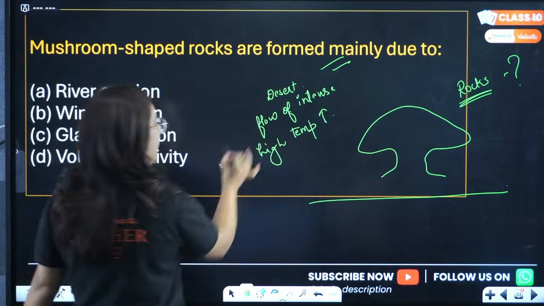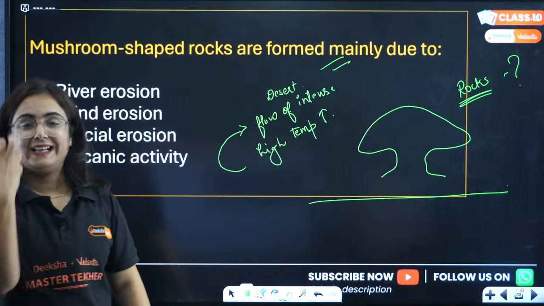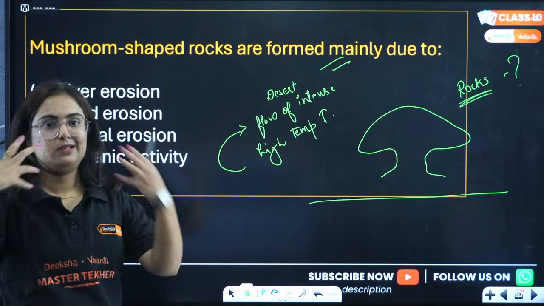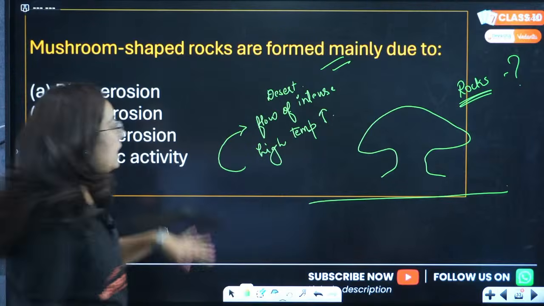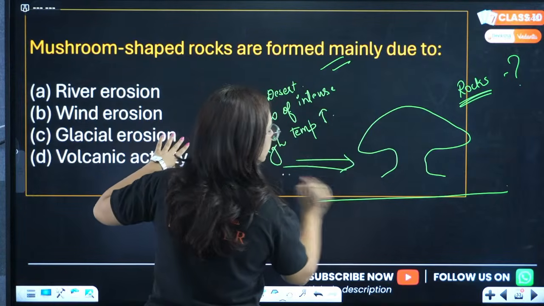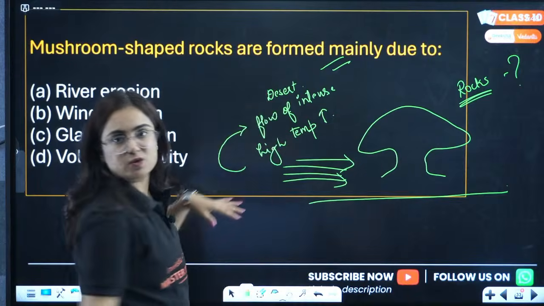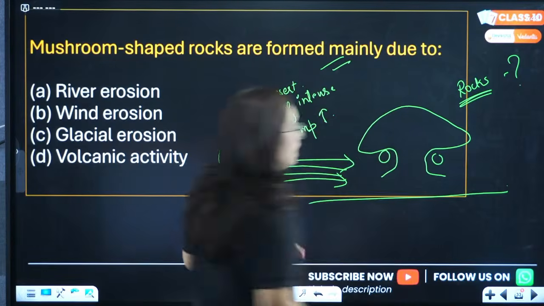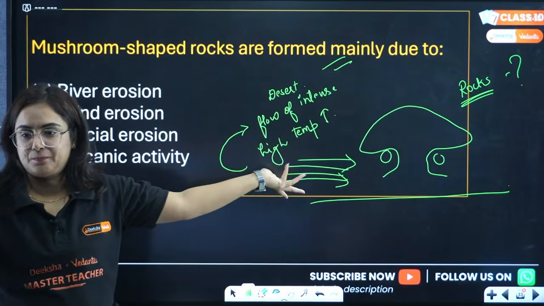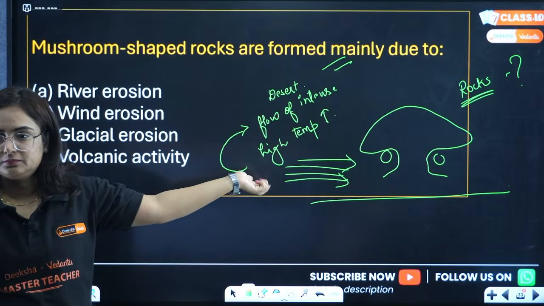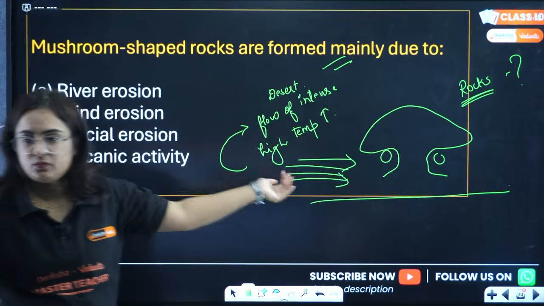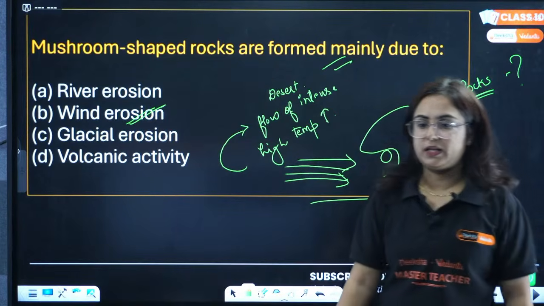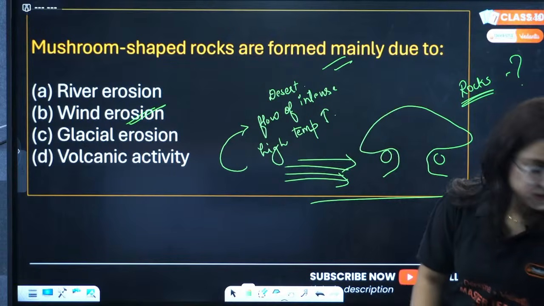So the wind lacks moisture, which decreases the weight of the wind, due to which wind is light and the pressure is quite high. Intensely, when the winds are affecting this lower place of the earth's surface, the rock gets deposited from here, forming what? Mushroom rocks, right? Get it? So wind erosion is the correct answer. Very good.